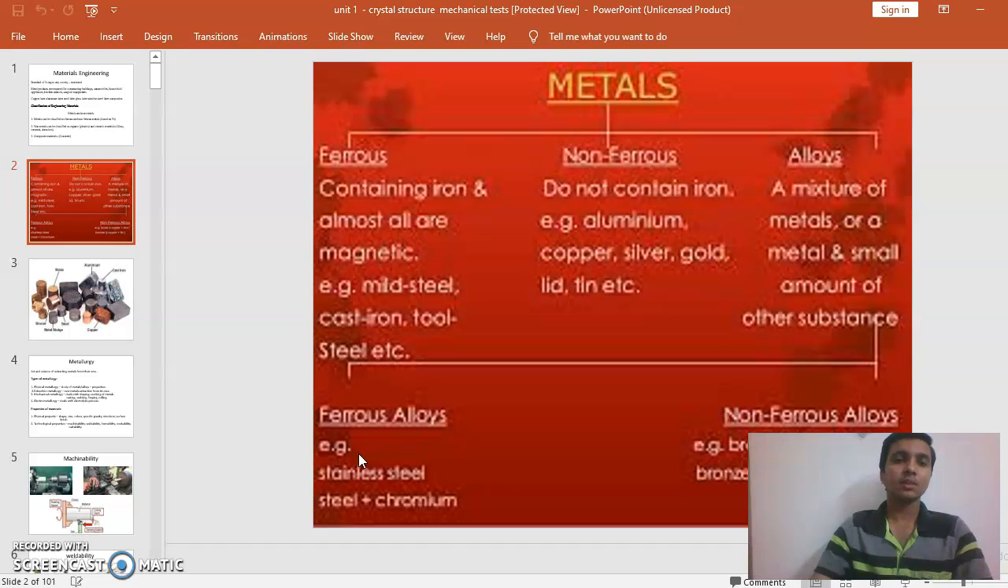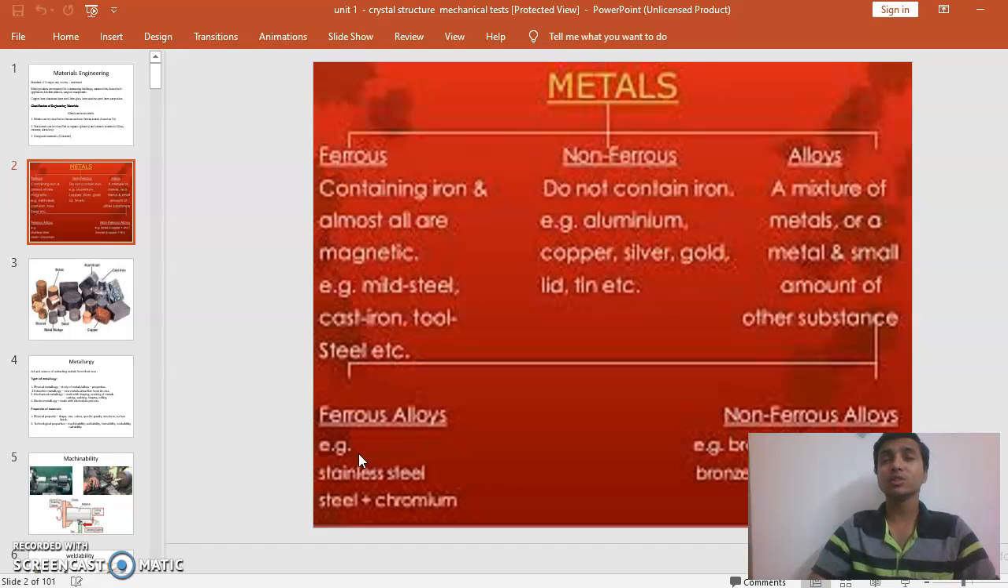Ferrous metals are magnetic, whereas non-ferrous metals are non-magnetic. Alloys are a mixture of metals, or a metal and a small amount of another substance. A group of metals combined together is what we call an alloy, and even a small amount of another substance can be included.